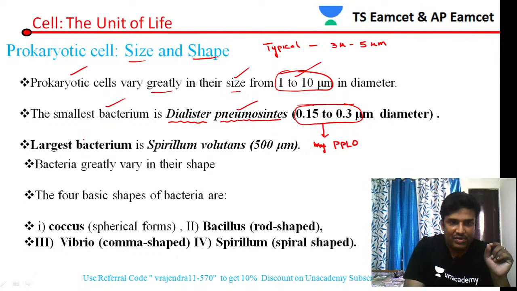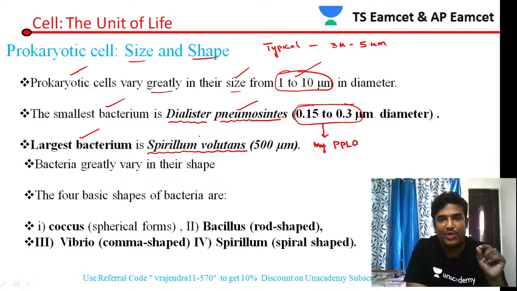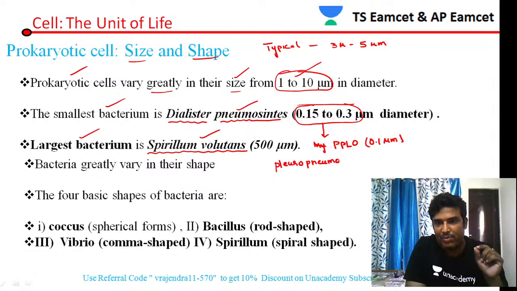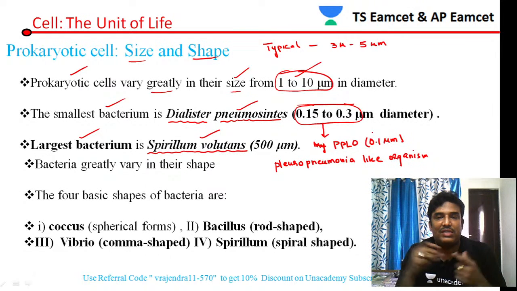The largest bacterium is Spirillum volutans. PPLO size is 0.1 microns. PPLO means pleuropneumonia like organisms, the smallest pneumonia like organism, of 0.1 microns in size.